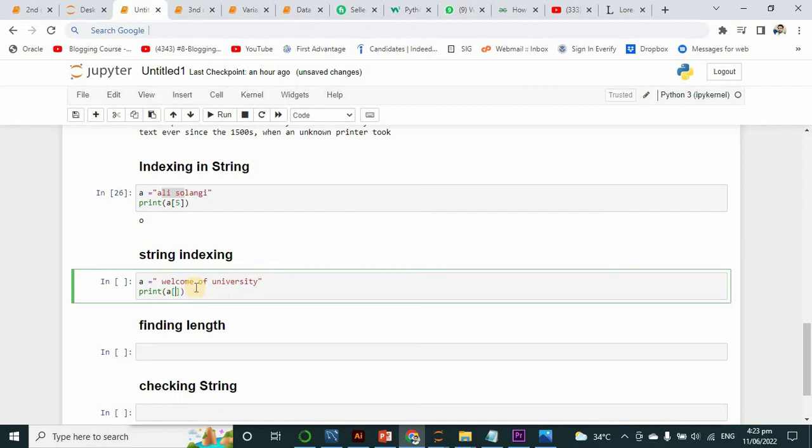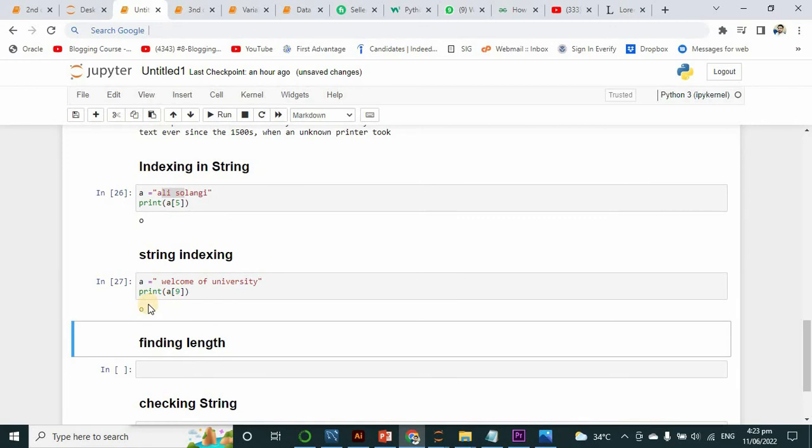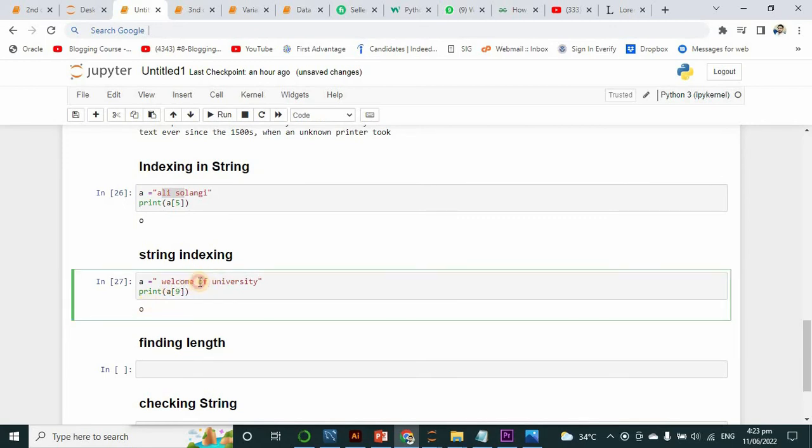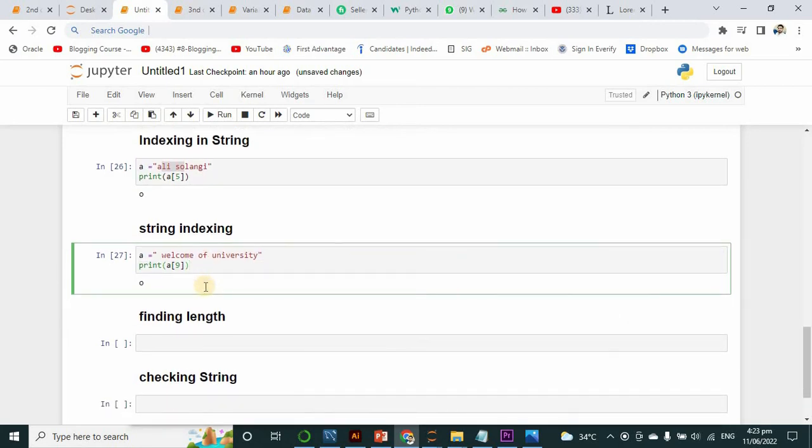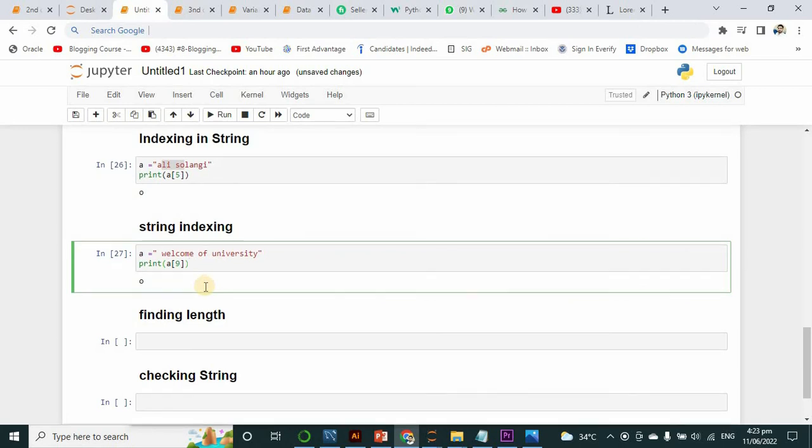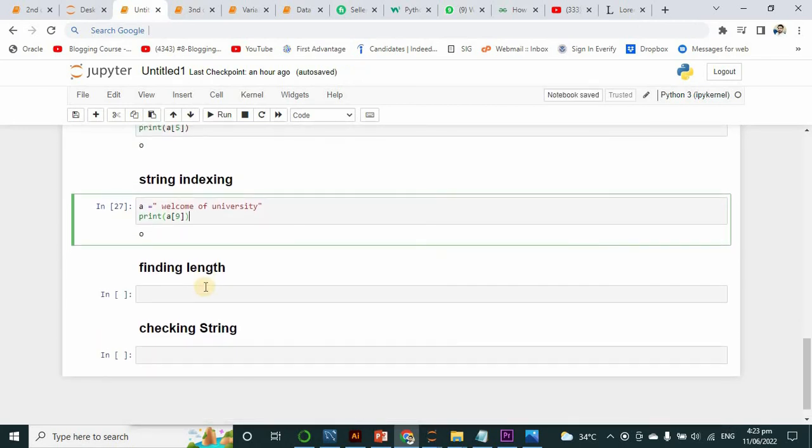Here I want to check 9, which letter is at index number 9. If I run it, see, this. So like this, you have to follow the index and try to make your programs. If you have any question, you can ask me directly.